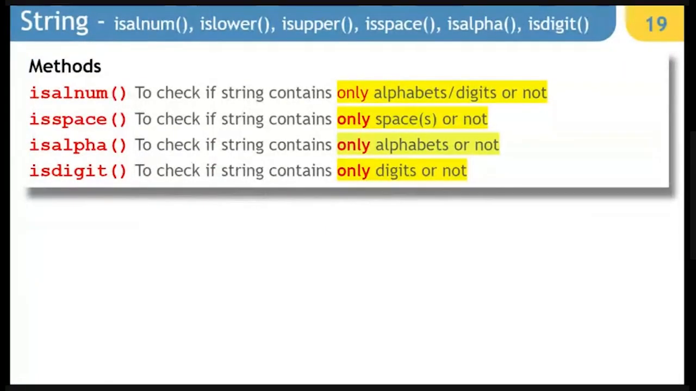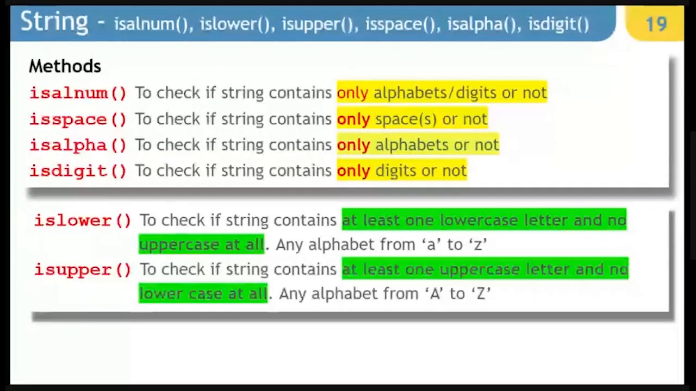Next, this is already known to all of you, isalnum, isspace, isalpha, isdigit, and what they do. But here, when we look at islower and isupper, this is something very, very special all of you should know about. If you are checking for islower, what it checks is that at least one lowercase letter should be there and no uppercase at all. Apart from that, anything else is there, it is not checking.